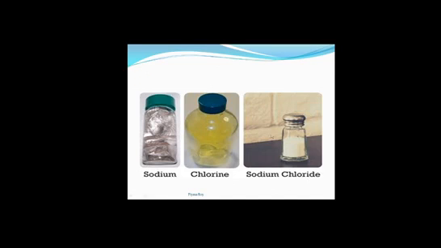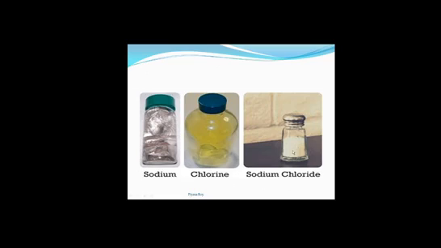The same thing can be given in this example. For this chemical change or reaction, we can again say the same thing. Here we have taken some sodium, it's a soft metal, and this is chlorine gas. So this is a non-metal and this is a metal. If we mix these two, they will form sodium chloride.